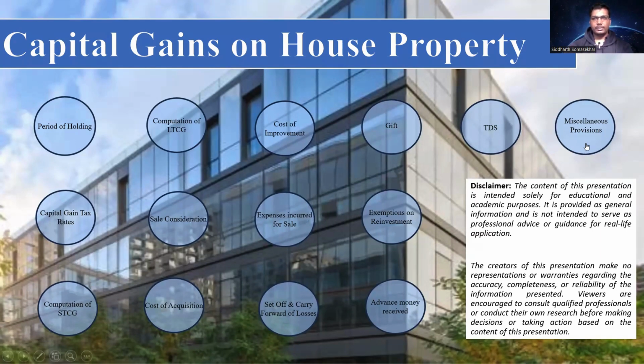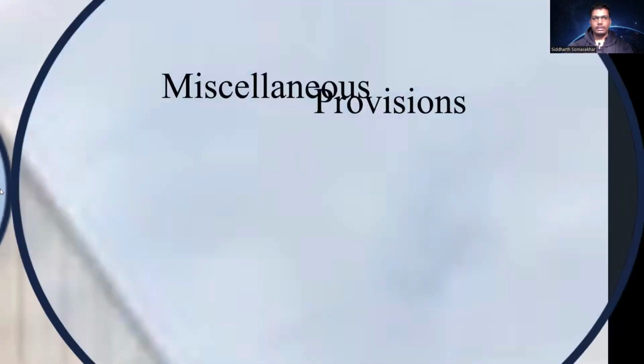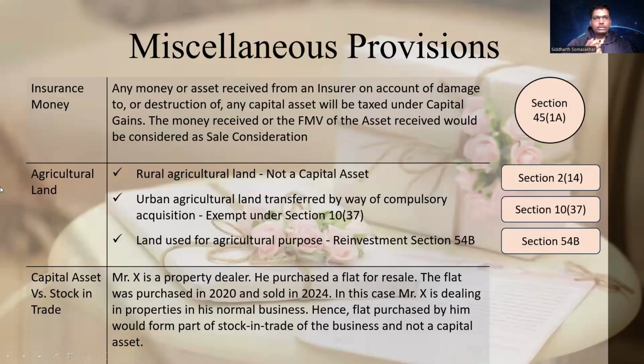Now moving on to the miscellaneous provisions. So the first topic is insurance money covered under section 45(1)(a) of the Income Tax Act. This is basically where you have a house property and it gets destroyed or damaged, and you get the insurance money for it. Then for the purpose of computation of the capital gain, the insurance money received, or if you get an asset in place of money, then the fair market value of the asset would be considered as the sale consideration.